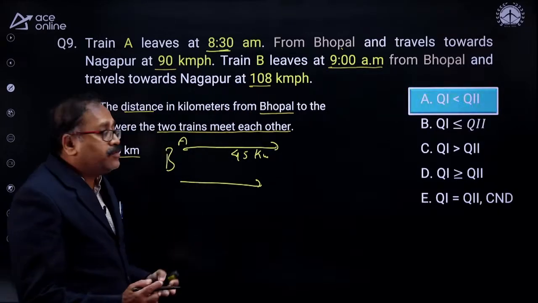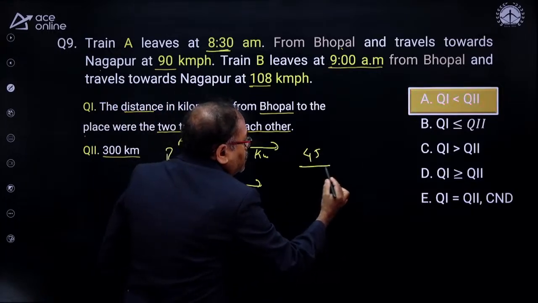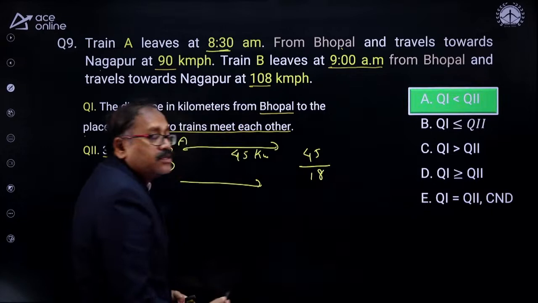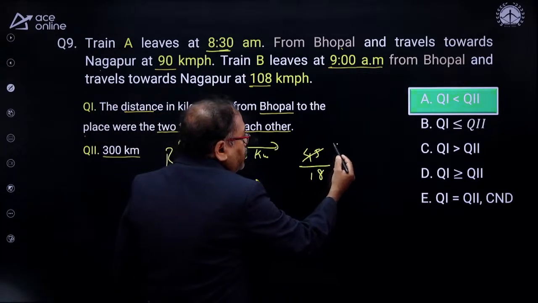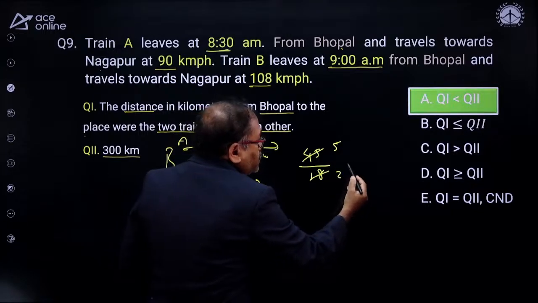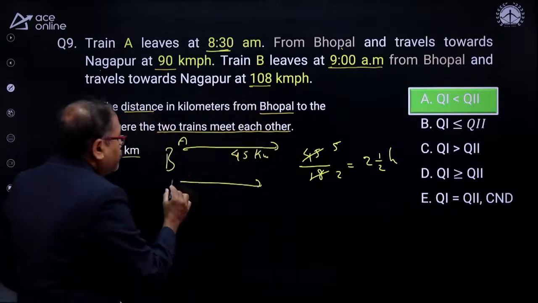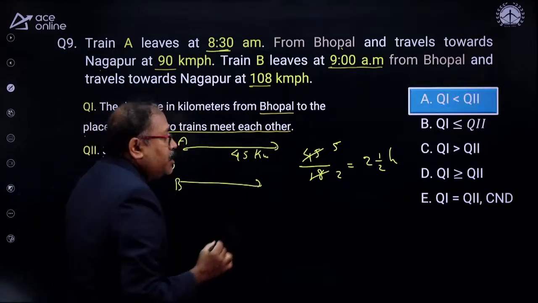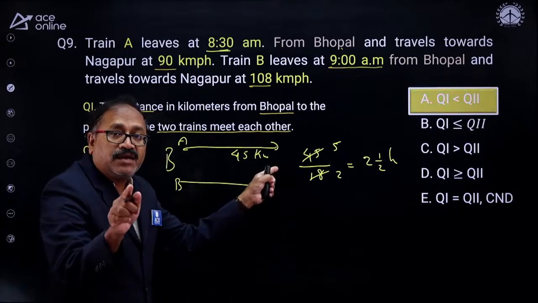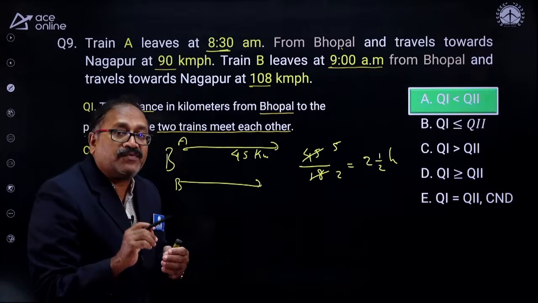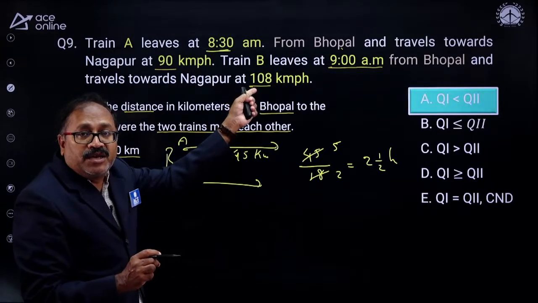So how much time will it take when both the trains meet? The distance is 45 and the relative speed is 18. Then 9 5s are 45 and 9 2s are 18, so it is 2.5 hours. That means train B also traveled for 2.5 hours to catch train A. In 2.5 hours, how much distance will it cover? Its speed is 108 km per hour.